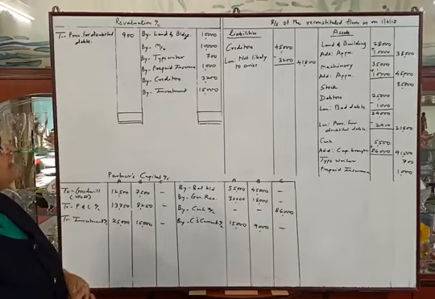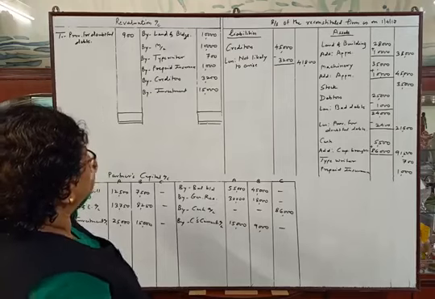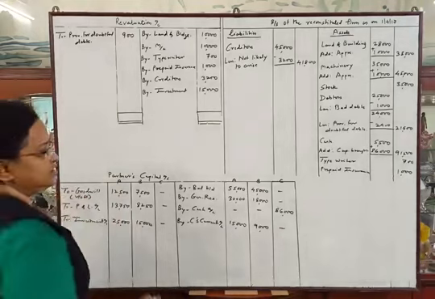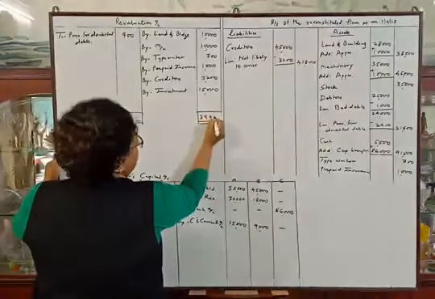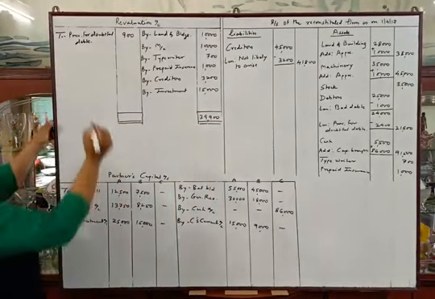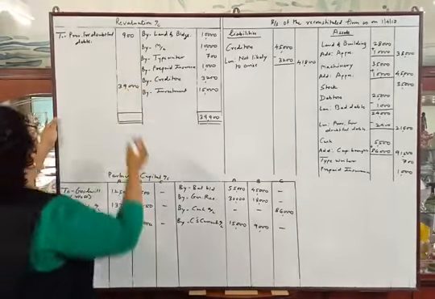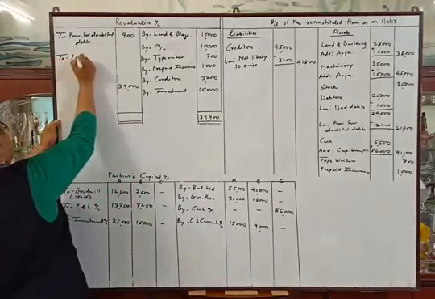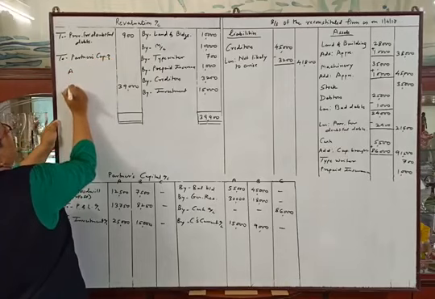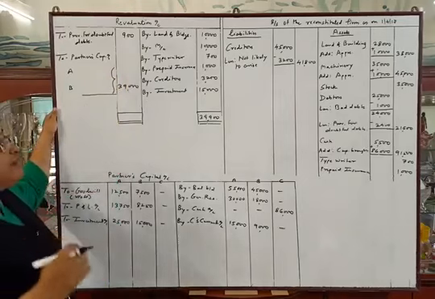Make the total of credit side of revaluation account. It is 39,900. We will deduct 900 from 39,900. The difference will be 39,000, which will be distributed between the old partners in their old profit sharing ratio. So two partners capital account, A and B, we will distribute this amount in their old profit sharing ratio, which is 5:3.